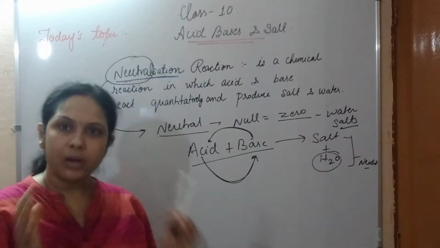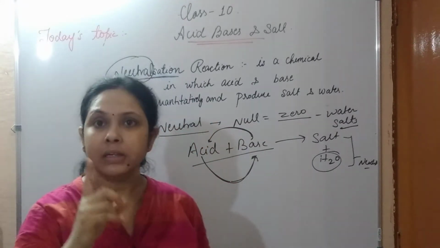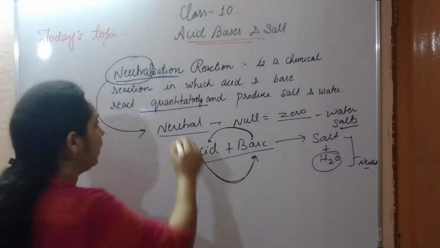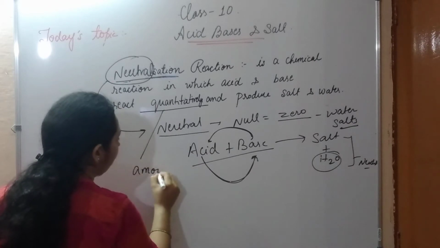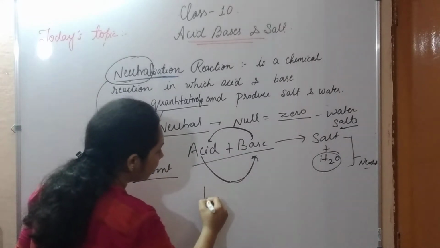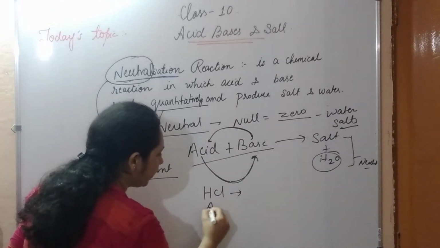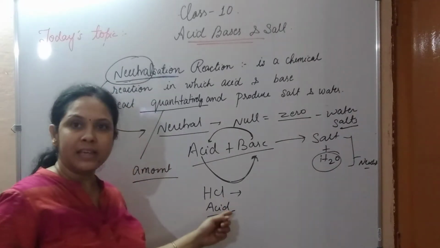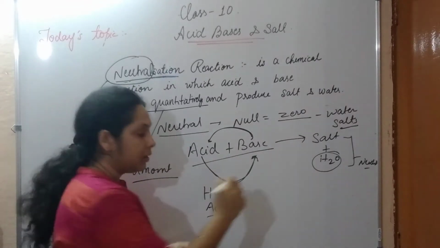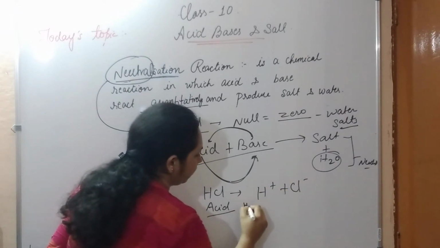So basically, in a neutralization reaction, acid and bases react quantitatively. Quantitatively is very important. It means amount is very important. Let's see how. If we are taking HCl, hydrochloric acid, when this HCl dissolves in water, what happens? We know that it gives H plus ion and Cl minus ion in water.